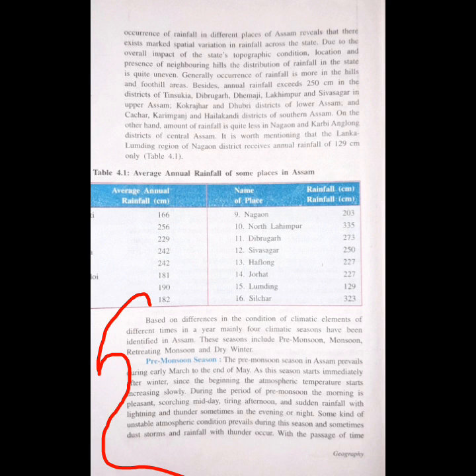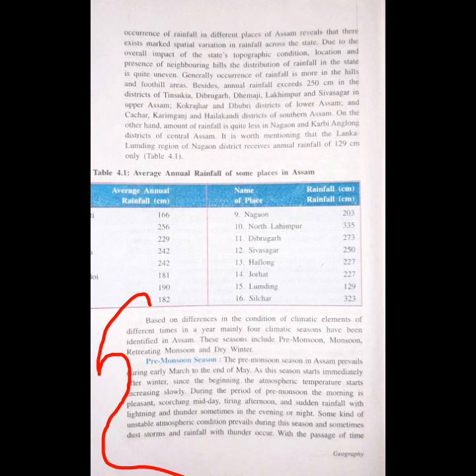During the period of pre-monsoon, the morning is pleasant, with a scorching midday. That means we feel very hot in the afternoon, and this is known as scorching midday. The temperature increases at a very high rate, and the afternoon is tiring. So in the afternoon we feel very tired, and there is sudden rainfall with lightning and thunderstorms, sometimes in the evening or at night. So these are some characteristics of the pre-monsoon season.